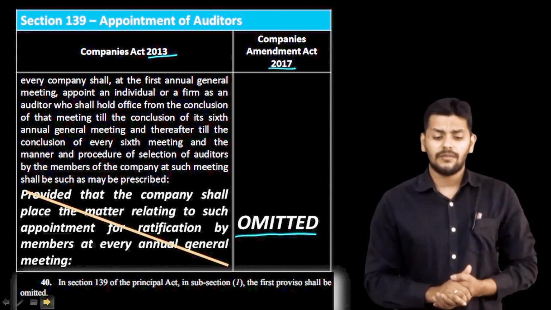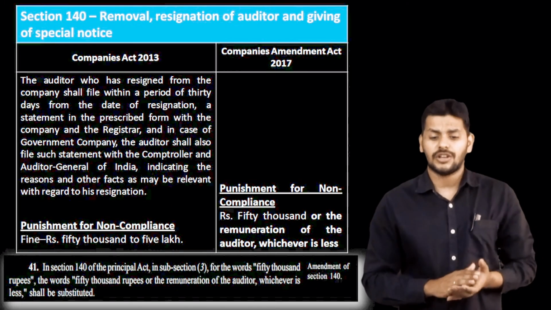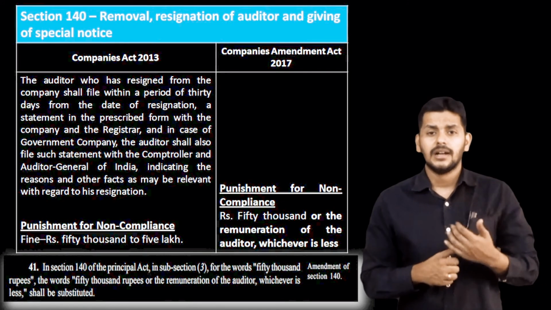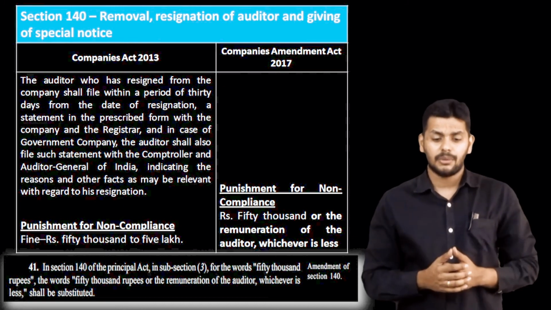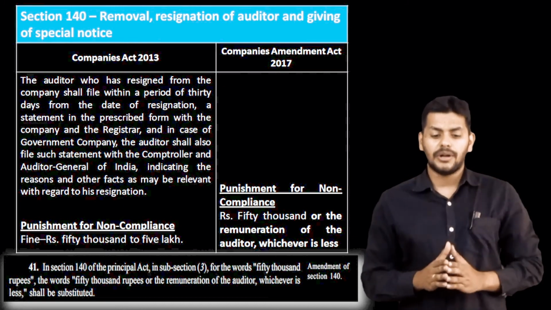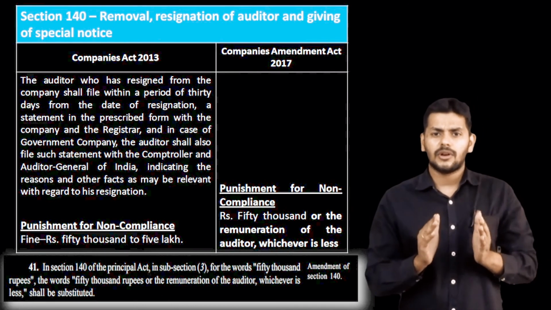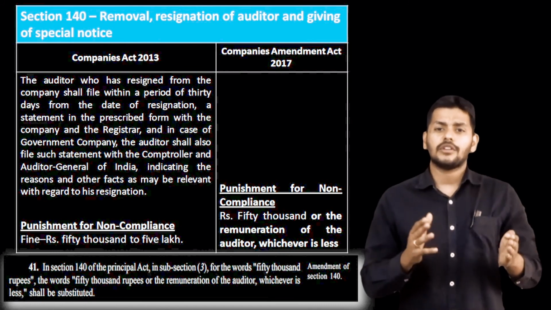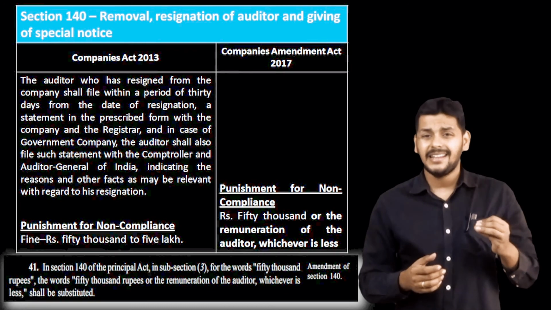Up next is section 140. What does the section deal with? Removal and resignation of the auditor, and of course giving special notice in case you're appointing some other auditor in place of the retiring auditor or expressly providing that you're not appointing. The real point here is subsection 3. First up, what is 140(3) about in the Companies Act 2013? 140(3) is about the penalty for non-filing of Form ADT-3.